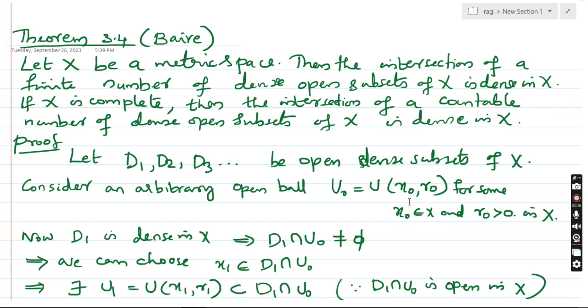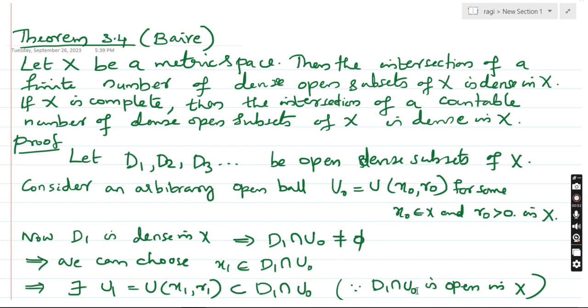Okay, let us choose some collection of open dense subsets D1, D2, D3, etc. Now consider an arbitrary open ball U0 with center x0 and some positive radius r0 in X. We know that every dense subset will intersect every open ball in that set X. Now D1 is dense, which means D1 intersection U0 is not empty. Then we can choose an element x1 from D1 intersection U0.